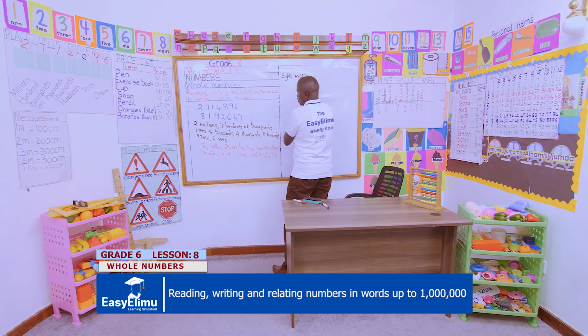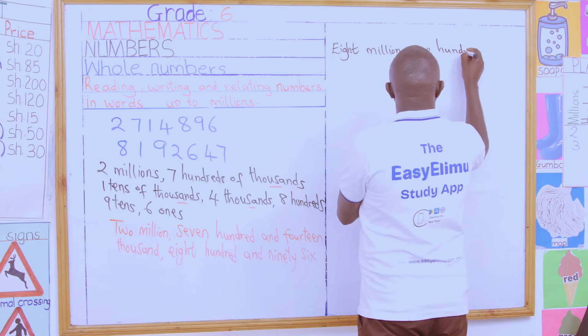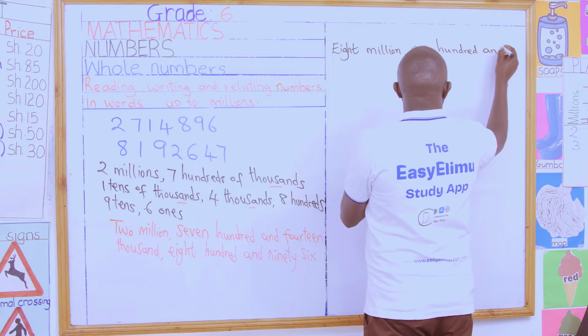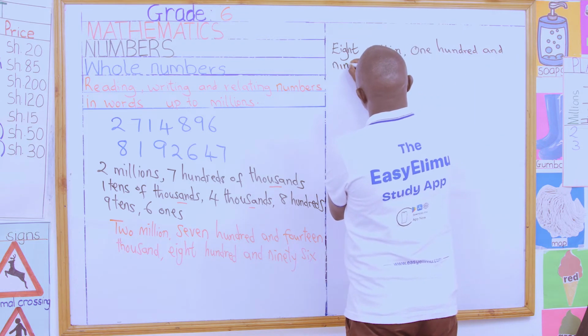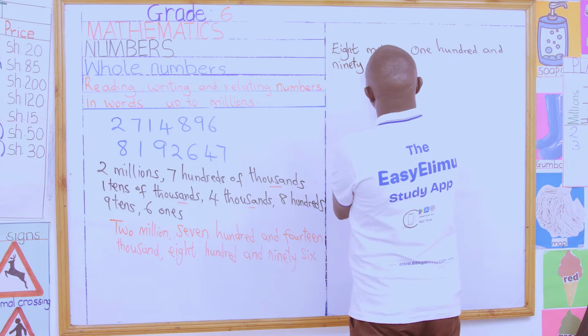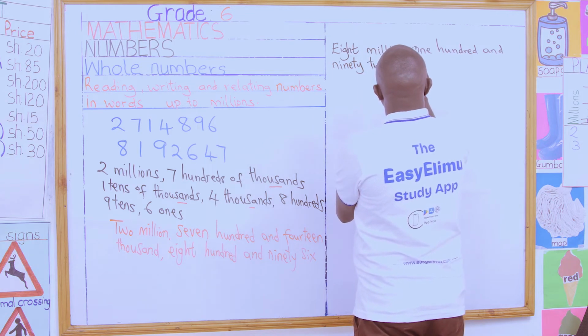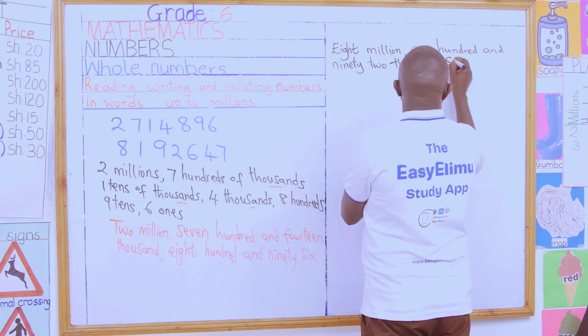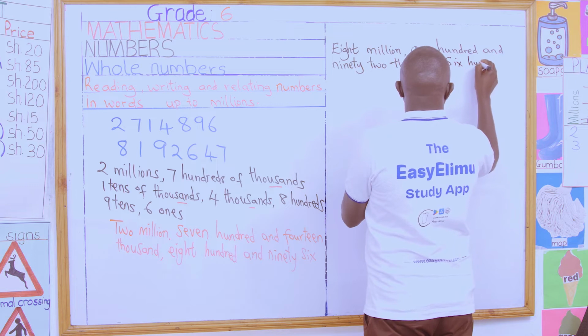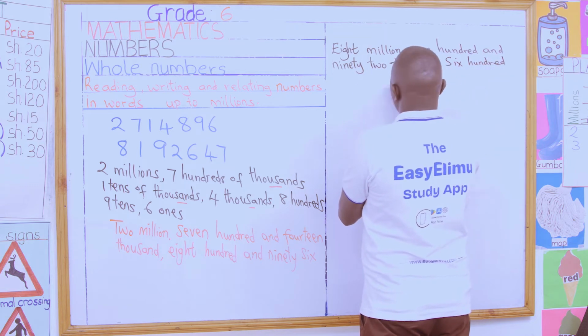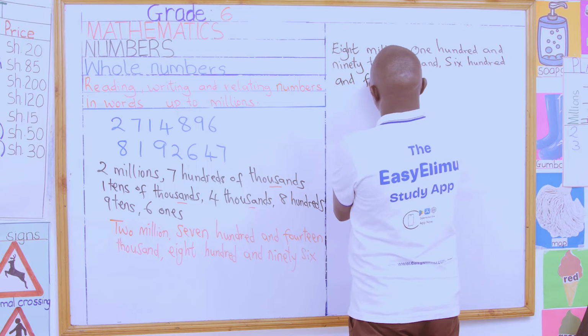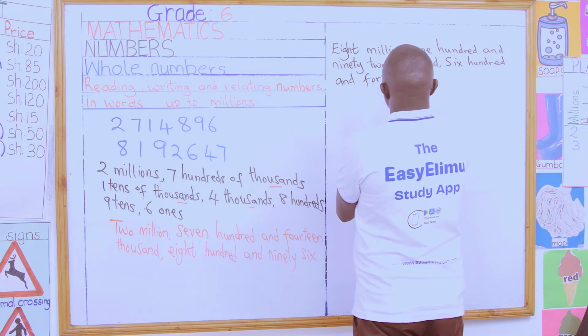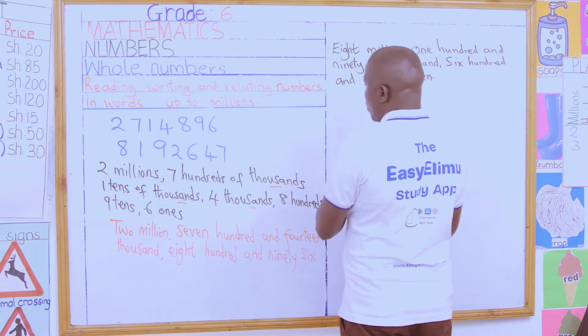So we write it as 8,192,000 and 647. That is how we write the second one.